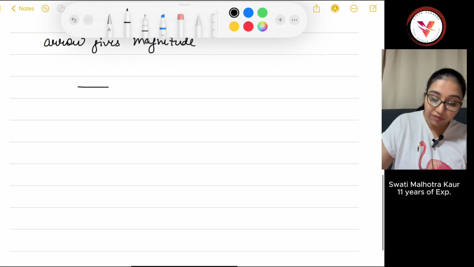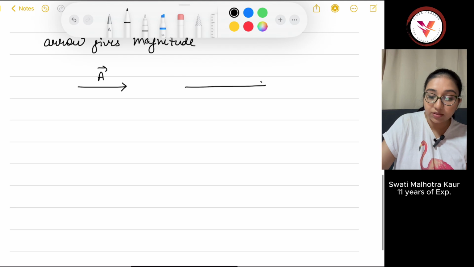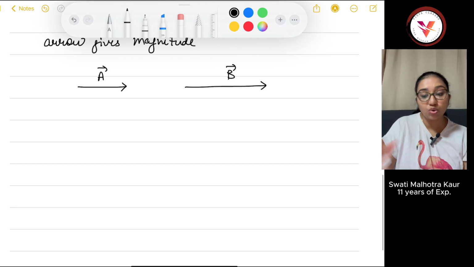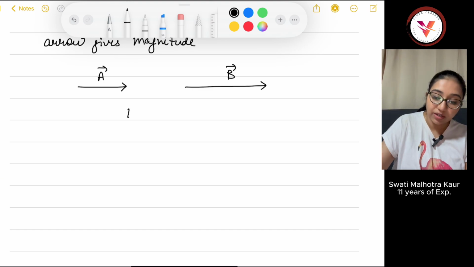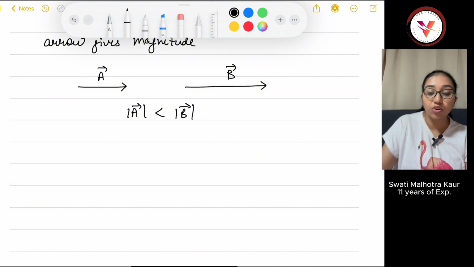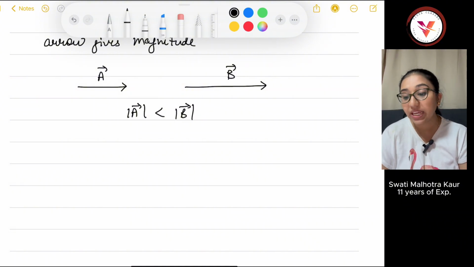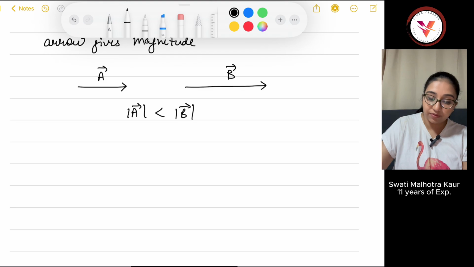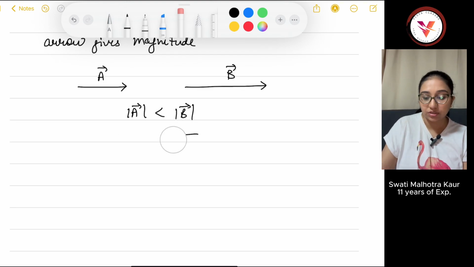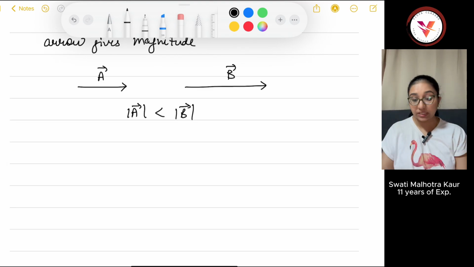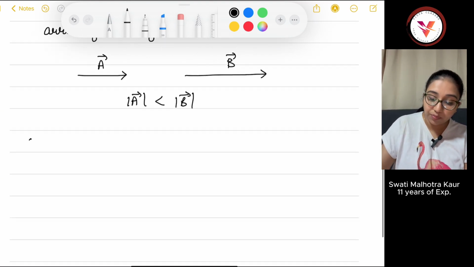Now if you have two vectors like this, one is this A vector and the other is this B vector, both have the same direction because both are pointed along this. But since the length of B vector is more, its magnitude is more than the magnitude of A. Fine. If A is this and B is this, then they have opposite direction. So it is interesting, and we can also check it graphically.